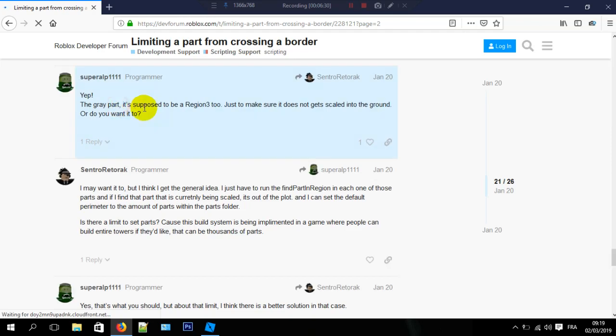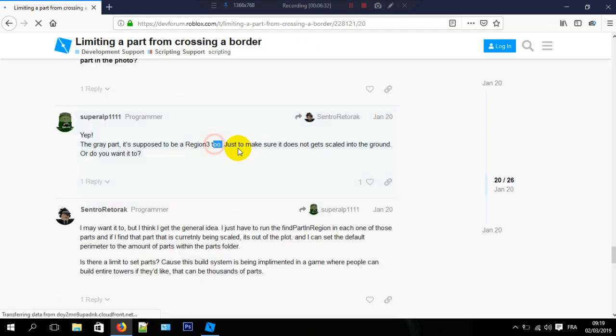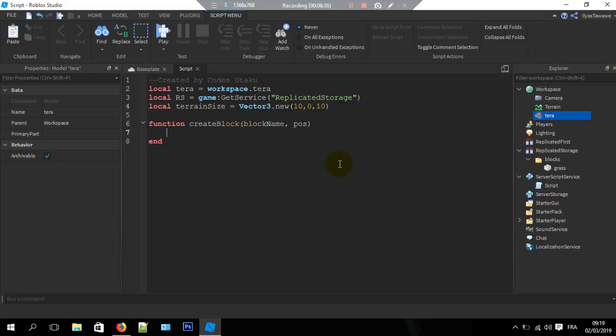Alright, the gray part is supposed to be a region tree too. Well, let's just make that for now. So first of all, we're gonna get the block that we need. So we're gonna search for the block in our storage of blocks for the name that we're given from the function.